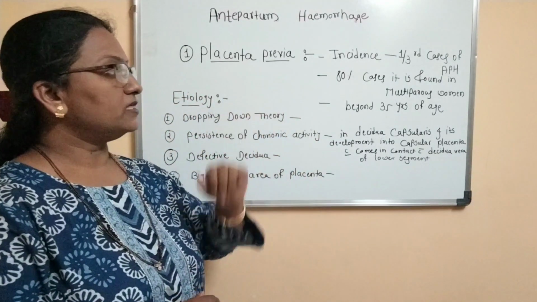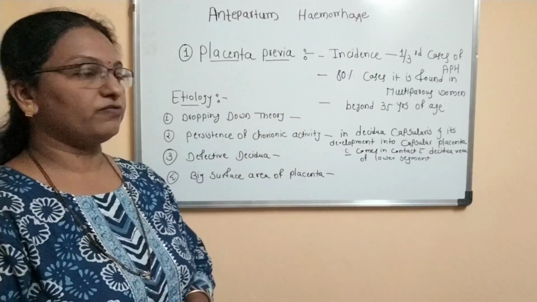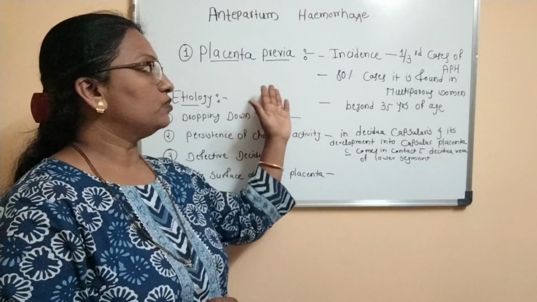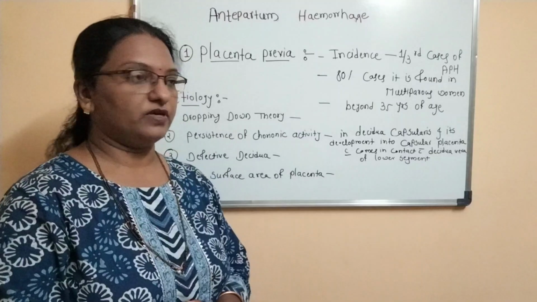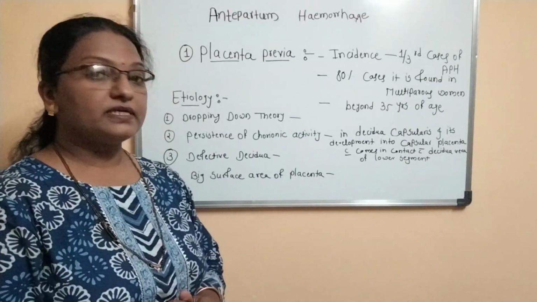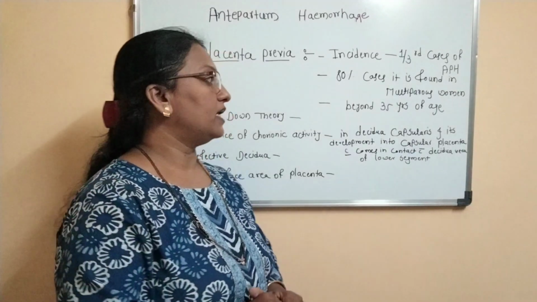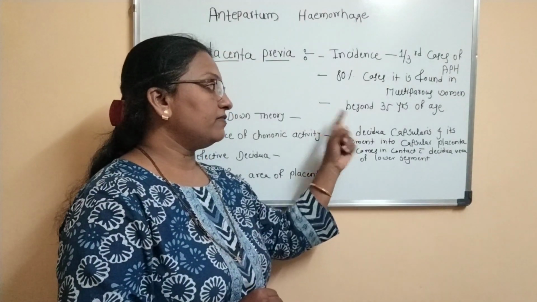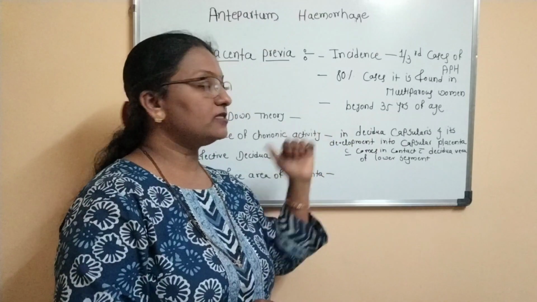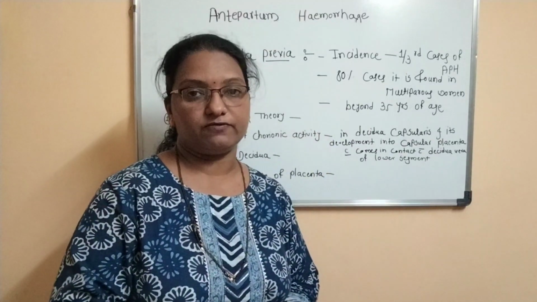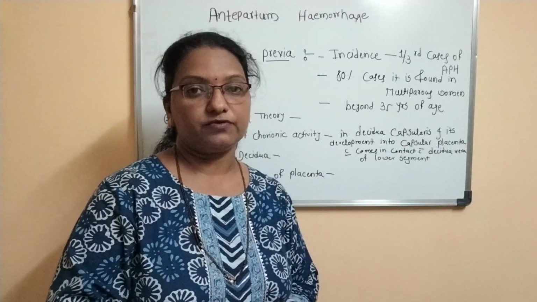About its incidence, one third of cases of APH are grouped into placenta previa. In 80% of cases, it is found in multiparous women, and the incidence is highest beyond 35 years of age.